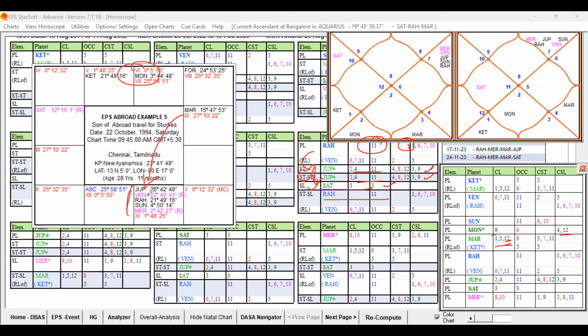Moon is present here and Rahu is present here. So all the planets, all the significators, all the key planets are connecting to the Rahu star level, sub level also favorable, and also strongly talking about the 4th and 11th houses. So Rahu Dasa, Rahu Bhukti itself is strong enough to favor abroad travel for studies.